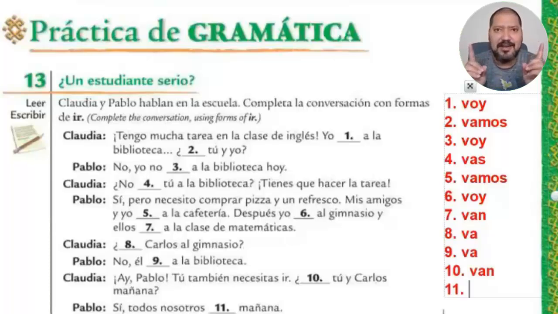What you're going to do right now is to type here in the description box of this video the correct conjugation of the verb to go if the pronoun is nosotros. I'm gonna know that you watched this video and you were paying attention if you type the correct answer for number 11 here in the description box. And after that, go to the Google Classroom post and complete the independent practice that you have for today. That's all that I have here.